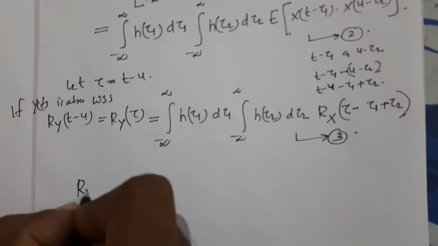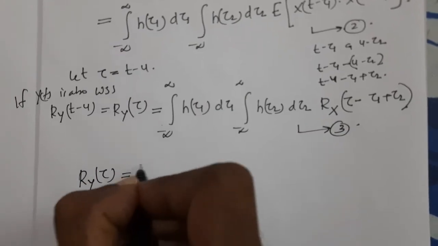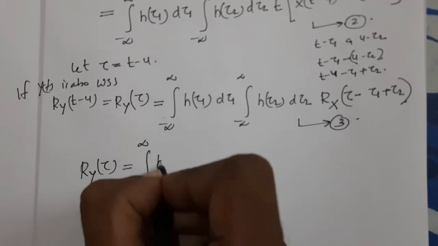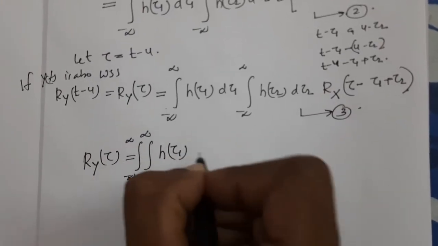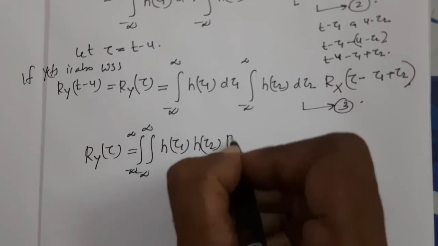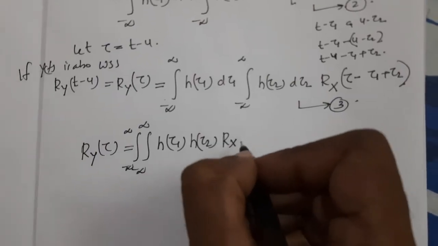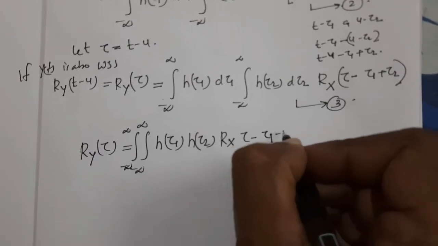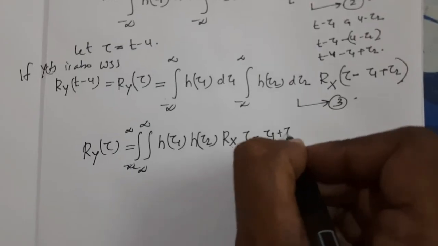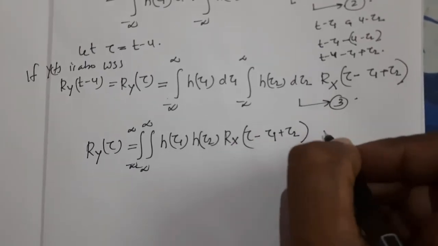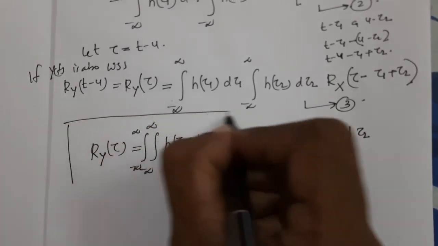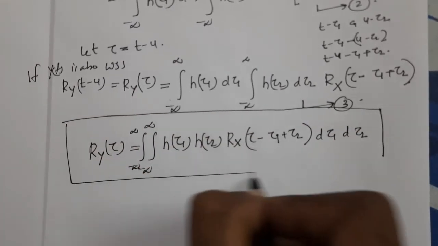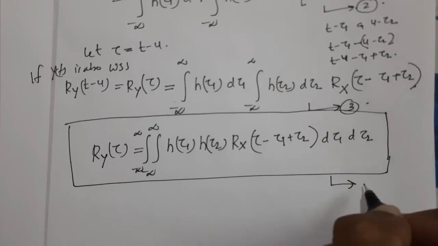Ry(tau) can be written as integral minus infinity to plus infinity, again integral minus infinity to plus infinity, h(tau 1) h(tau 2) Rx(tau minus tau 1 plus tau 2) d tau 1 d tau 2. So this is equation number 4.